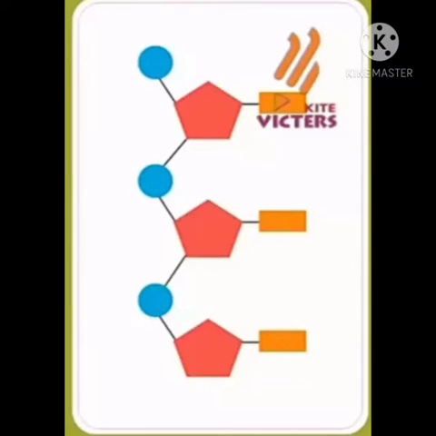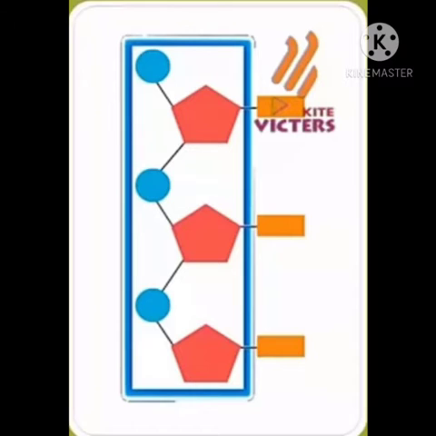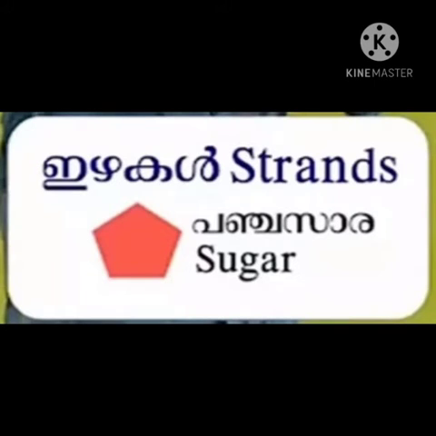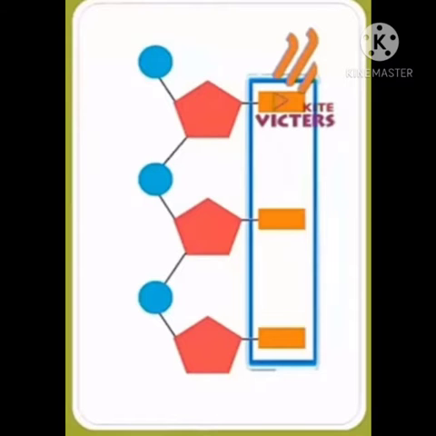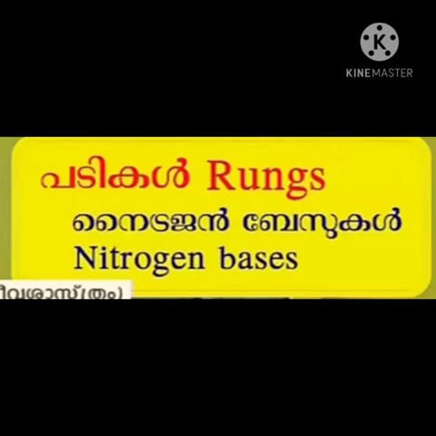The strands are made by two types of molecules. One is sugar molecule and the other is phosphate molecules. Sugar and phosphate. The rungs connecting strands are nothing but the nitrogen bases.